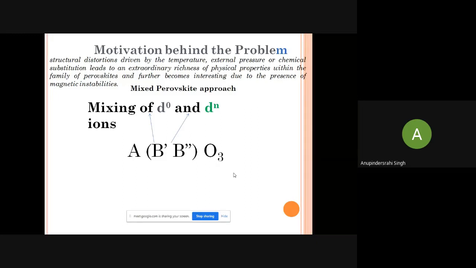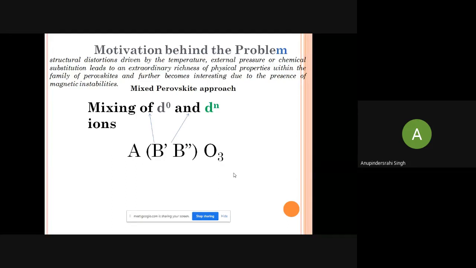Suppose titanium is one of the materials. Titanium has the valence state 4 plus. If we are talking about titanium 4 plus, then titanium 4 plus has no electrons in the d orbitals.